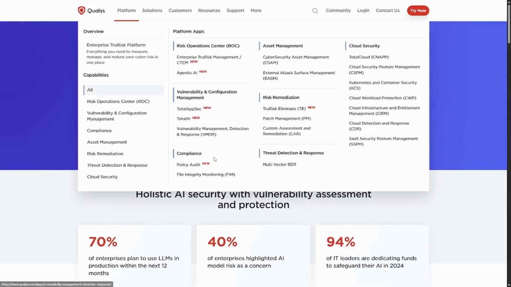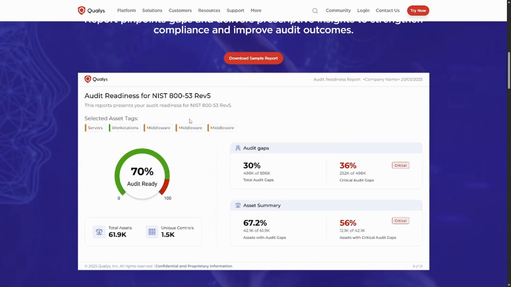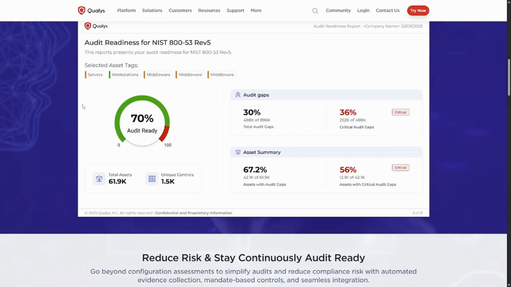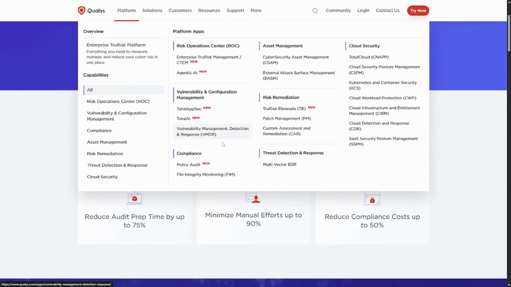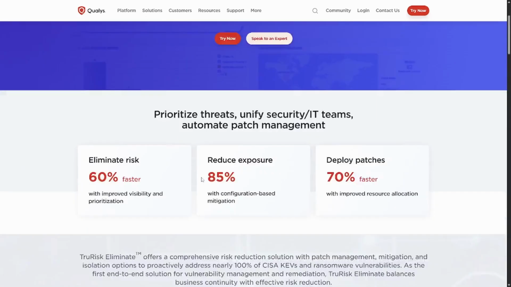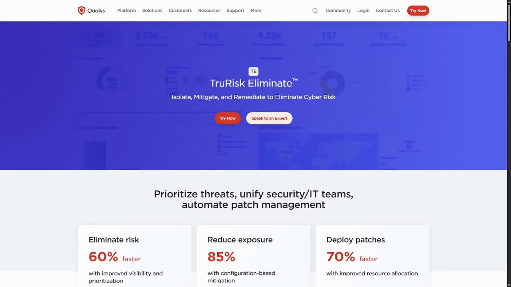I'm not going to lie. We also have policy audit, but you're going to be 70% right for that specific person, right? Actually pretty cool, I'm not going to lie. We have this new one right here, TruRisk Eliminate. Isolate, mitigate, and remediate to eliminate cyber risk.